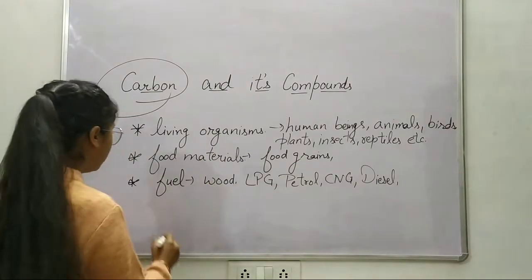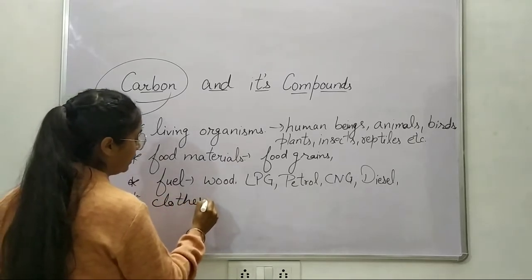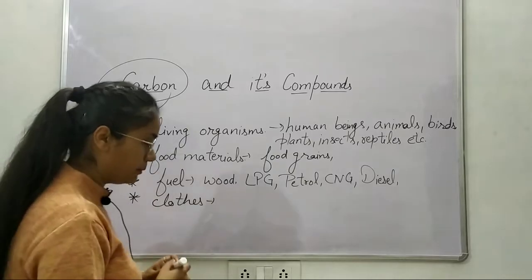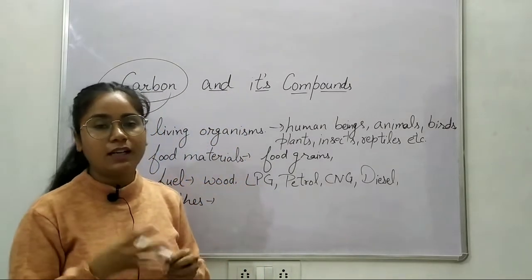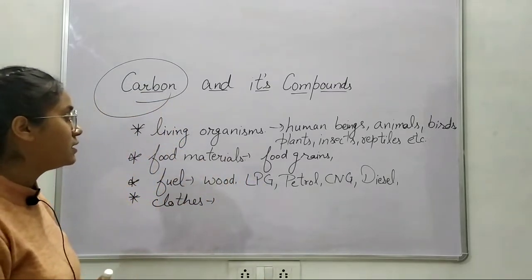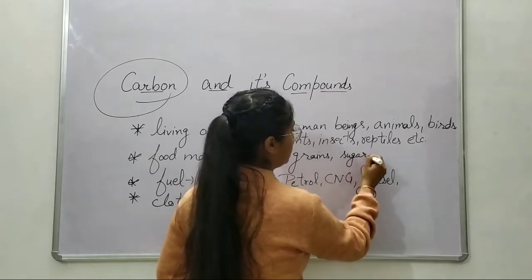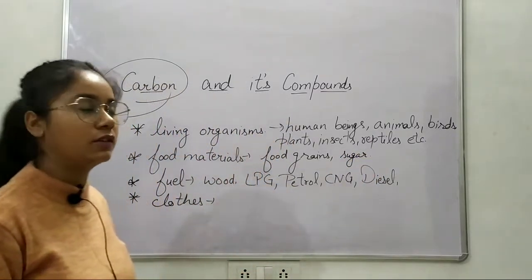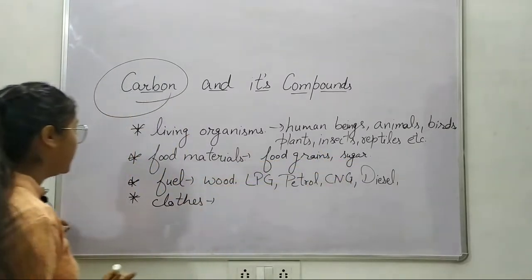Another point, I would say, is clothes. Most of the clothes, whether they are made from natural fiber, mixed fiber, or synthetic fiber, are made of carbon. Also, in part of food materials, we can add sugar too. Sugar is a carbon compound. Okay, remember this one. This part is important for you all.